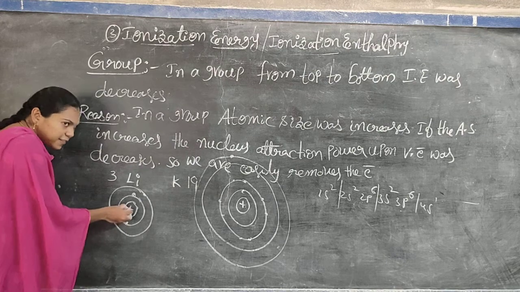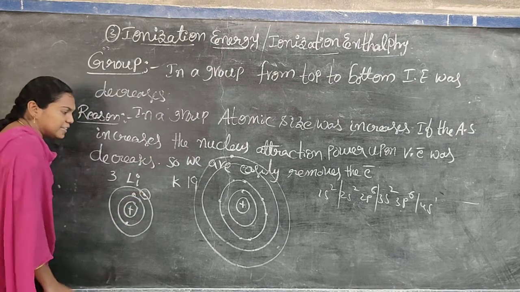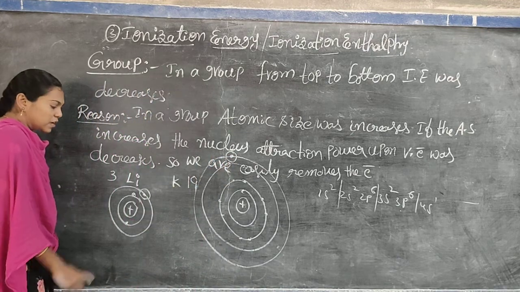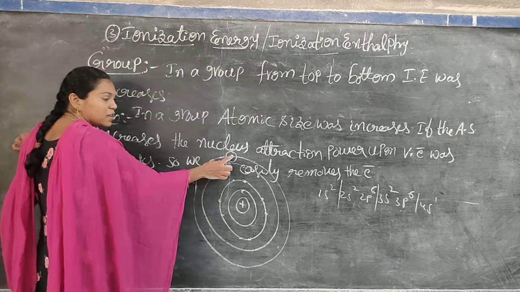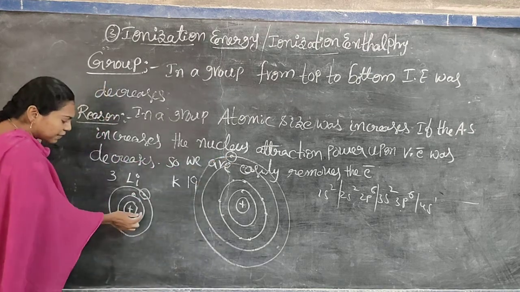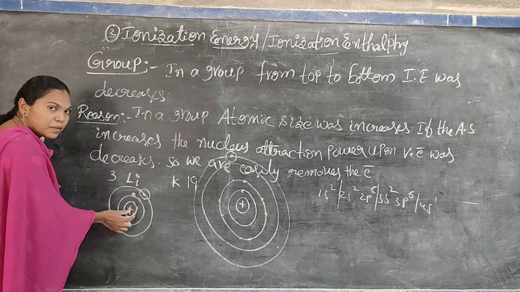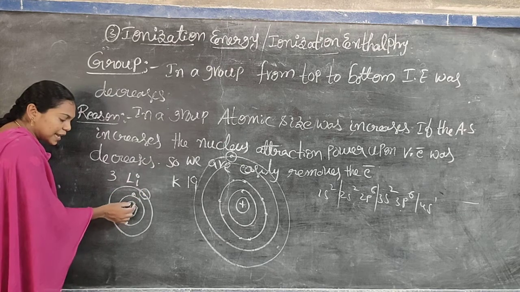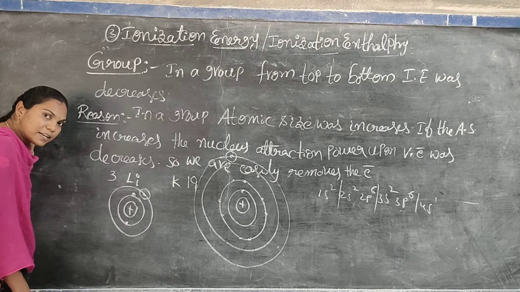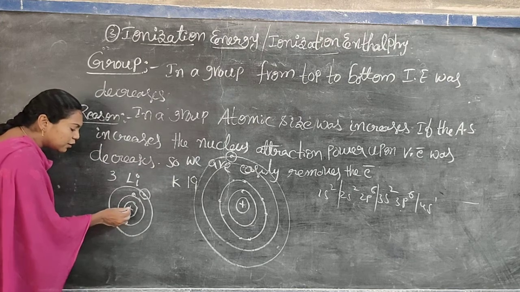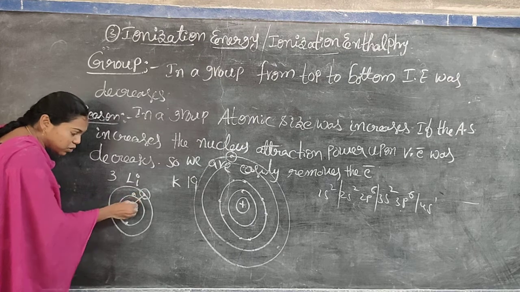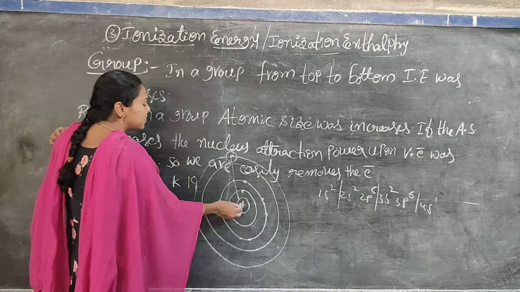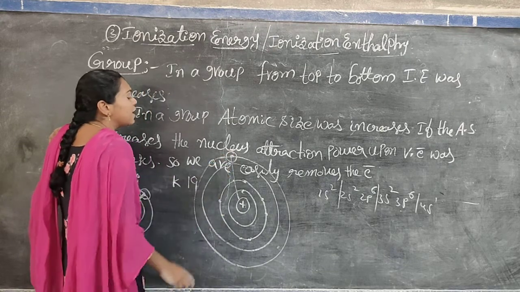In which element is the electron easily removed? You can say the answer. The shells near the nucleus have electrons strongly interacting with the nucleus. So here in lithium the nucleus force on the valence electron is very strong, because it is very near. But in potassium it is very far away from the nucleus, so the attraction on this electron is negligible.